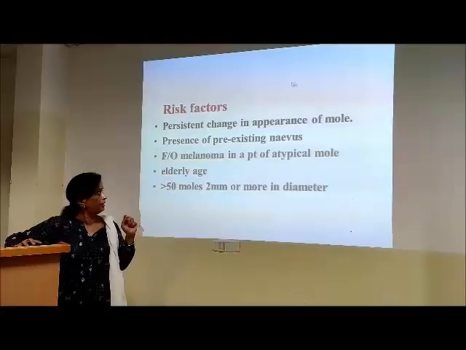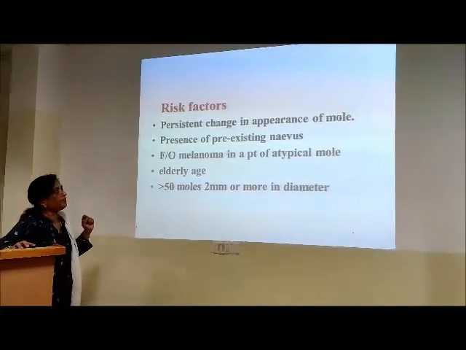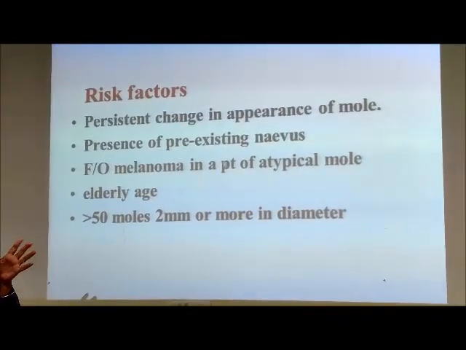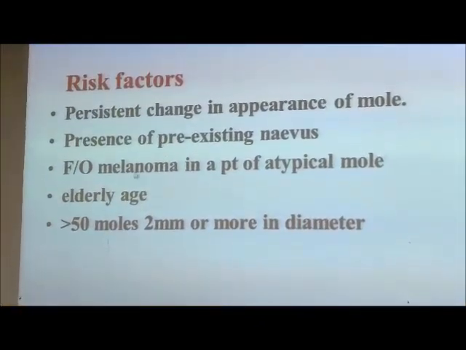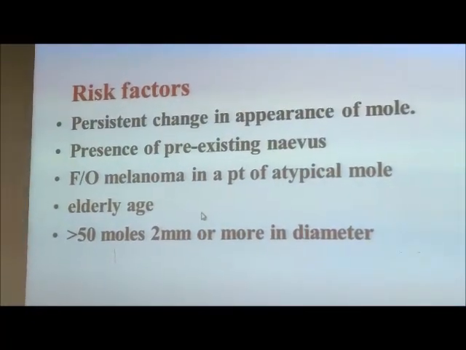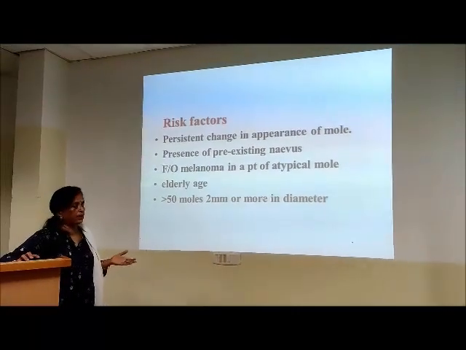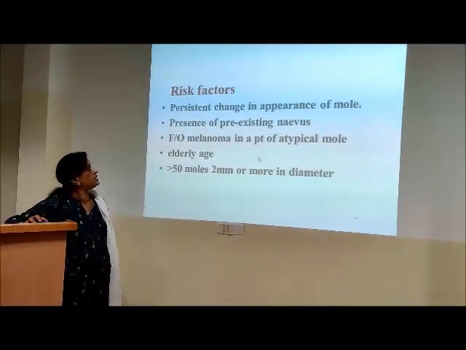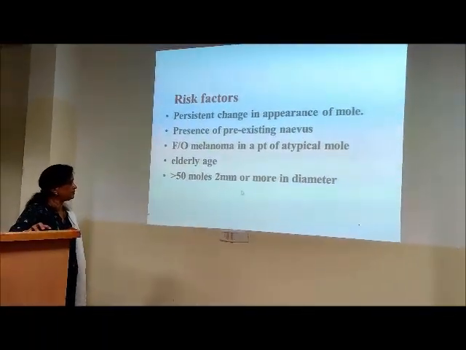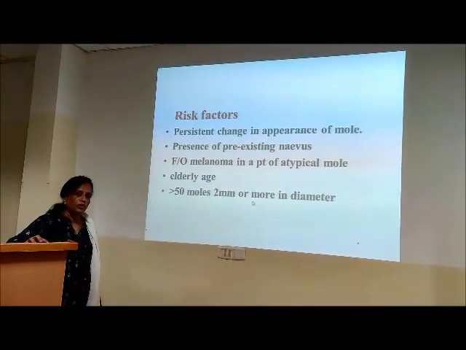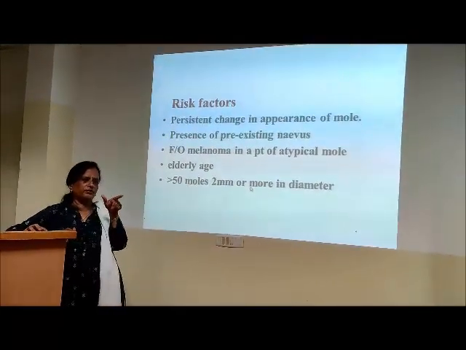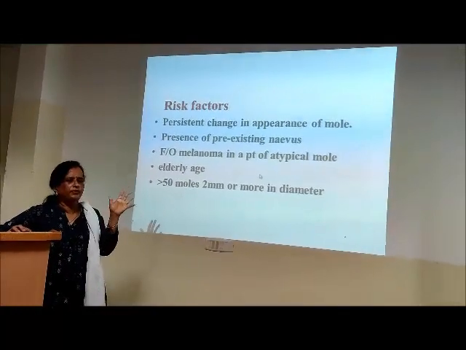Presence of a pre-existing nevus, no worry, not all will become malignant. Features of melanoma in a patient with an atypical mole, which we see microscopically. Elderly age and moles which are larger. Just say that's a risk factor. Just follow it up, that's all.